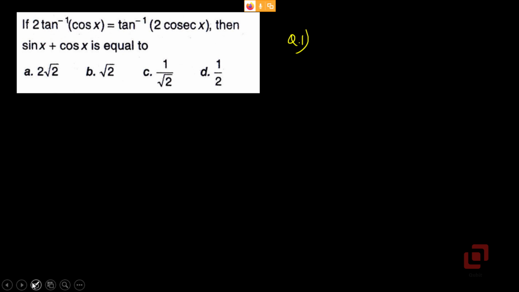Question 1. Let's read the question. If 2 tan inverse of cos x is equal to tan inverse of 2 cosec x, then sin x plus cos x is equal to.